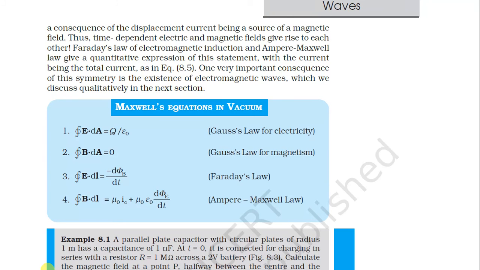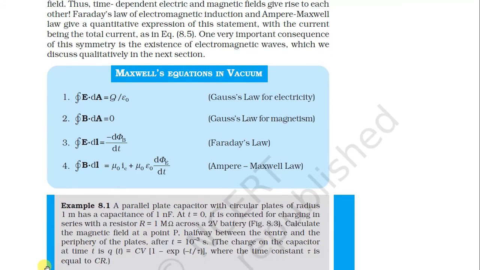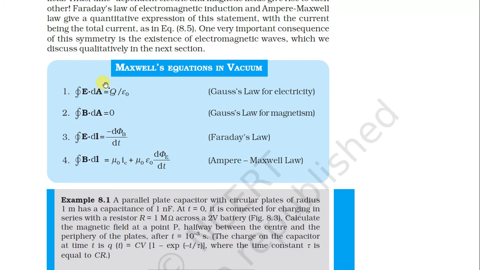See here, these are the Maxwell equations in a vacuum. The closed integral of E dot dA equals Q upon epsilon 0. This is the Gauss law of electricity, one of Maxwell's equations. Then the closed integral of B dot dA equals 0, the Gauss law of magnetism. These equations were derived at the BSc level, and some equations are derived in chapters 4 and 5.